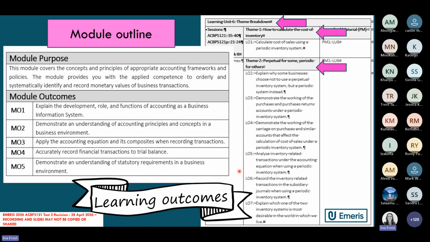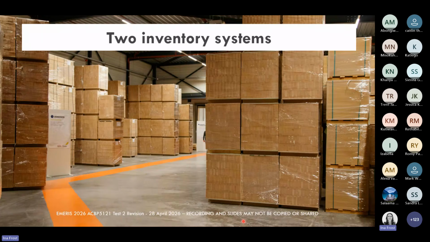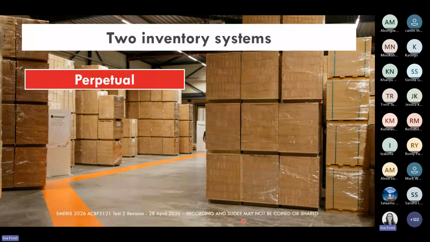It's always good to read through these outcomes and ask, will I be able to answer a question based on each of these outcomes? Because this is what we expect you to know at the end of the learning unit. In other words, these are the kinds of things that we can test you on in the upcoming semester test. So in learning unit 6, we are introduced to 2 inventory systems.